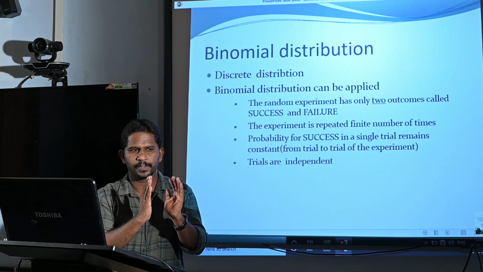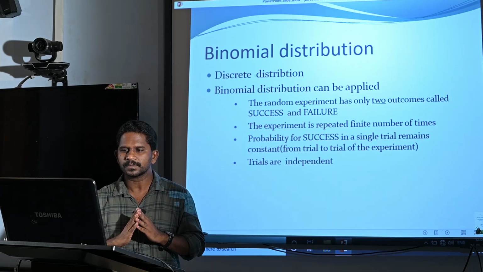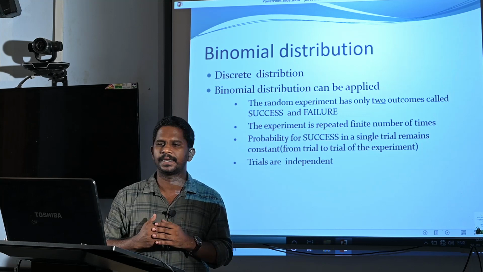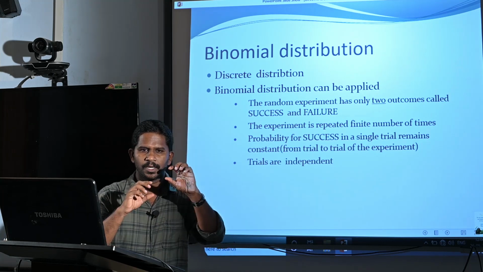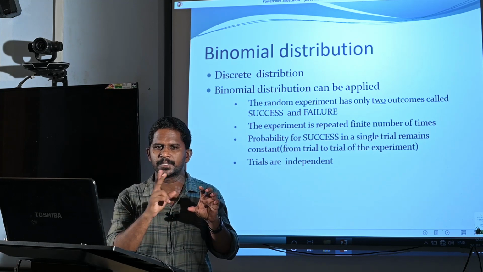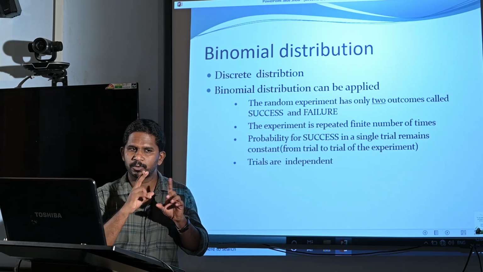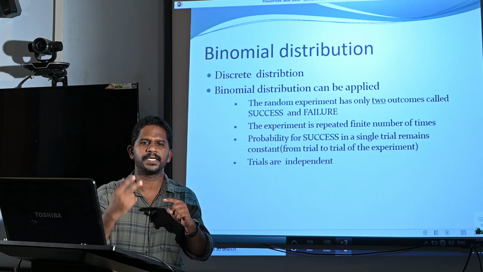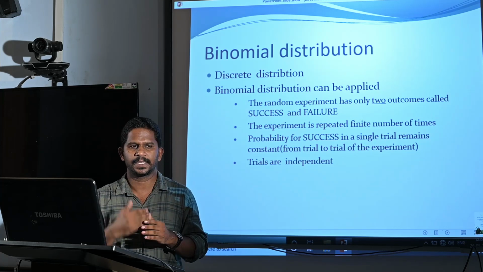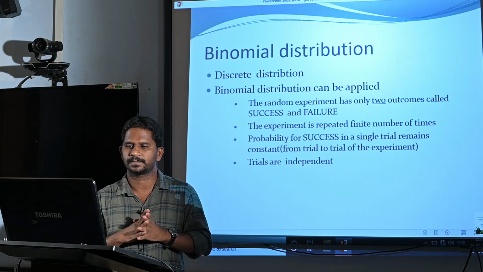So the experiment has only two outcomes. Now the second condition is the experiment is repeated a finite number of times. So we have an experiment with two possible outcomes. Then we repeat this experiment a finite number of times, for example 10. Then we repeat the experiment 10 times.